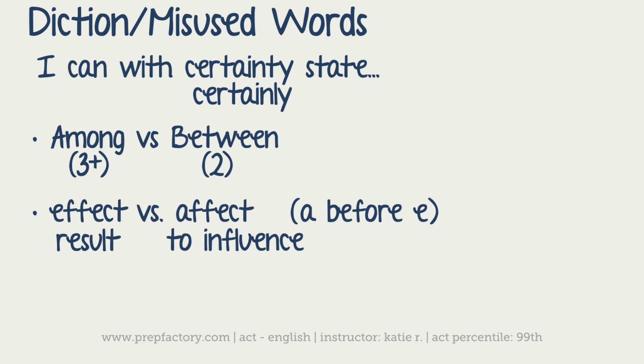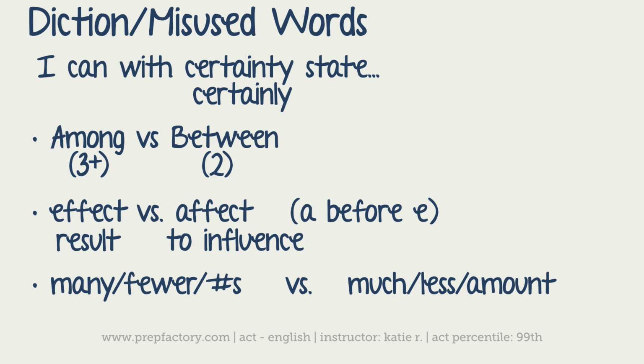Okay, let's look at another. There's a whole slew of these words, but here are three of the most commonly mixed up ones: many, fewer, and number versus much, less, and amount. When you're trying to figure out when to use these words, you're looking for countable versus non-countable nouns. If I have many, that's going to be a countable noun.